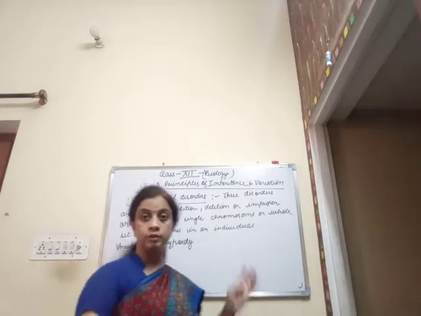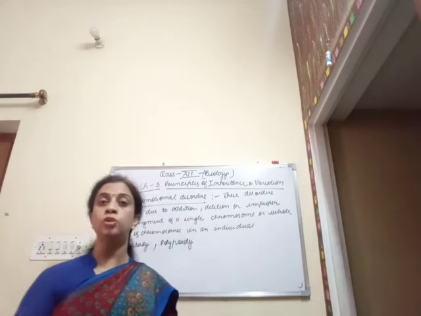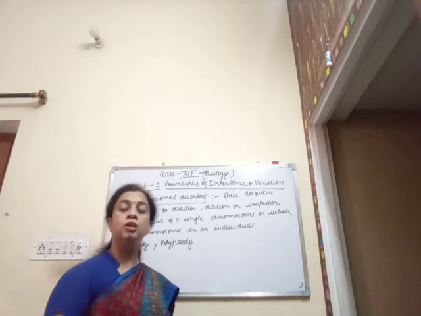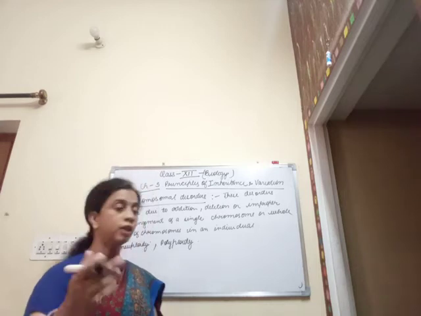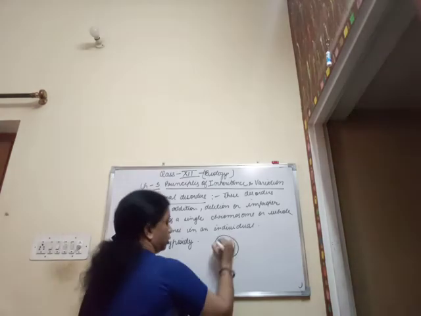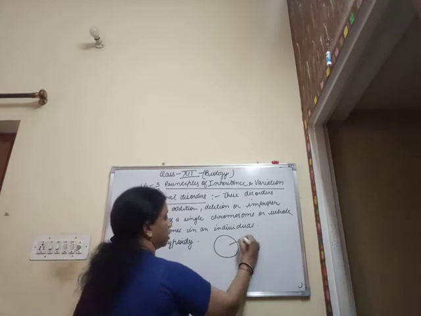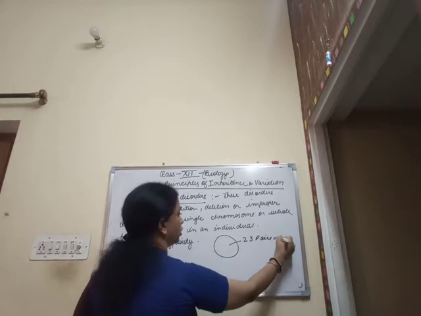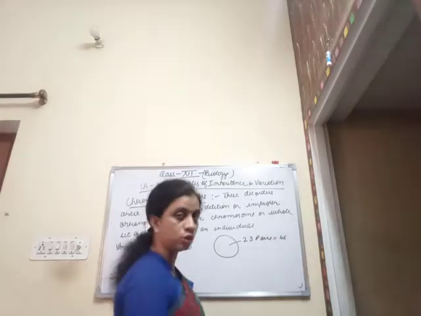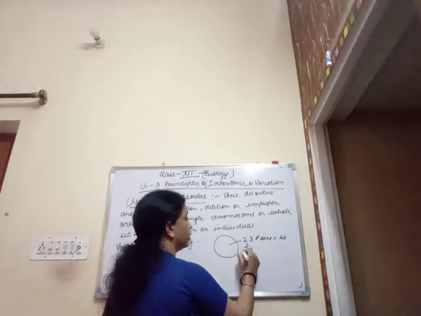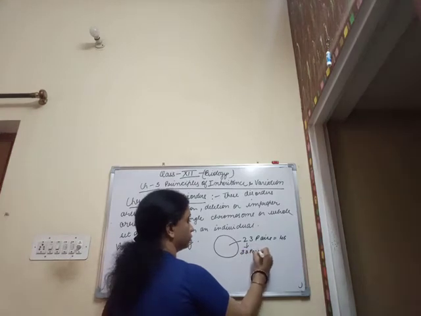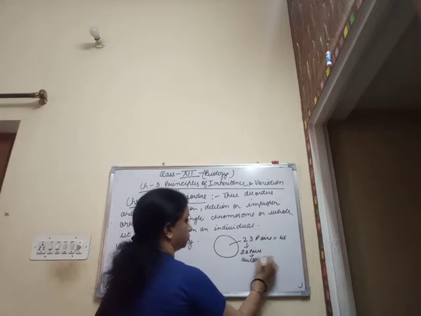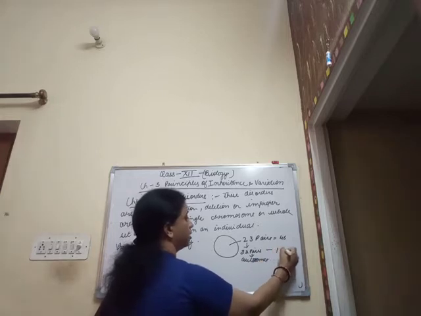Now as we all know, in human beings 23 pairs of chromosomes occur. That means in all 46 chromosomes occur within an individual, and out of these 22 pairs are autosomes and one pair is the sex chromosome.